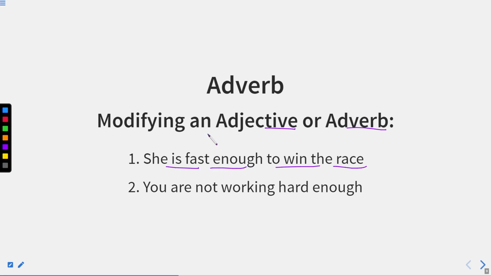So fast enough, fast enough. Fast is an adjective, and enough is an adverb. You are not working hard enough. So you are not working hard. Hard is an adverb, and enough is also an adverb.